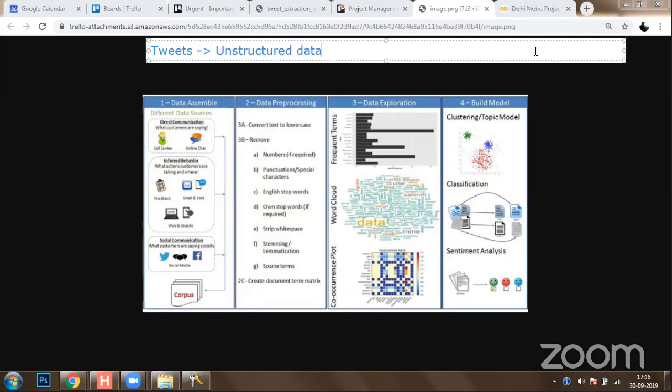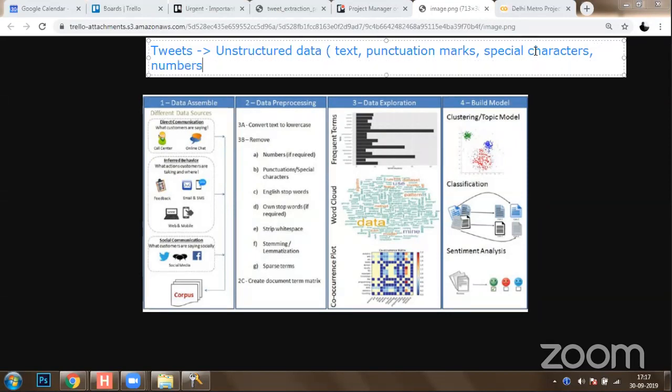This unstructured data may contain text elements. It may contain punctuation marks. It may contain special characters. Okay. It may contain numbers. It may contain smileys, etc. So a lot of information would be available on Twitter, and different types of data will be available. The only thing is this data will not be structured.